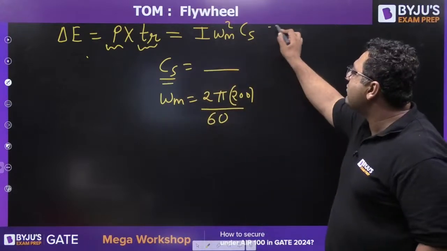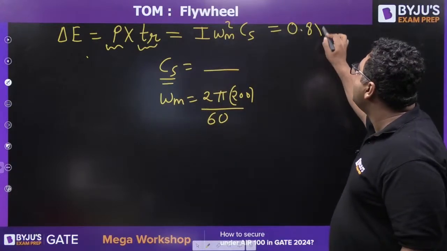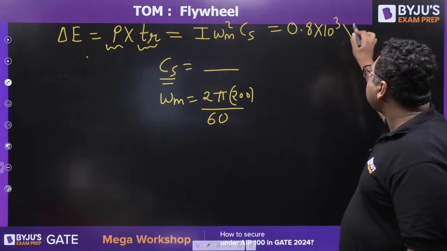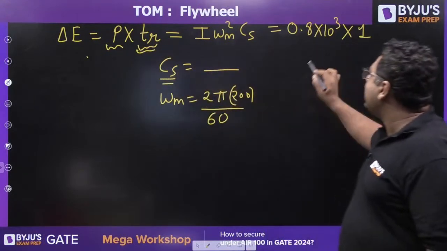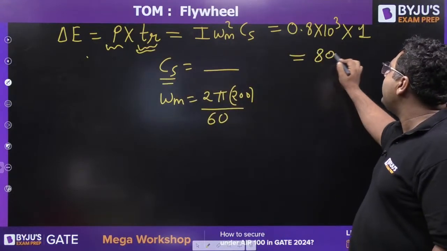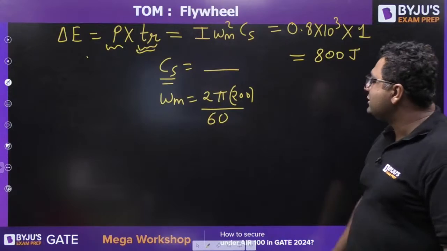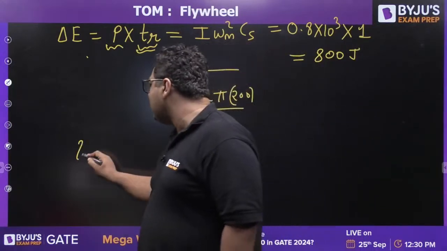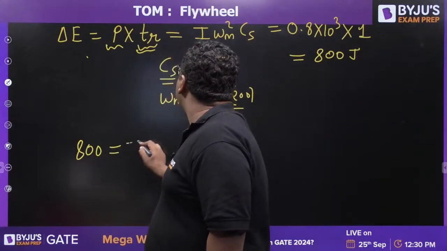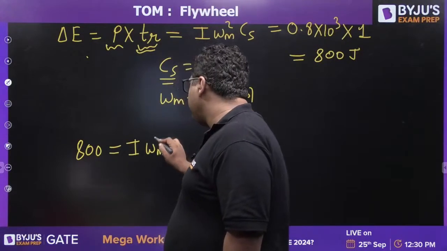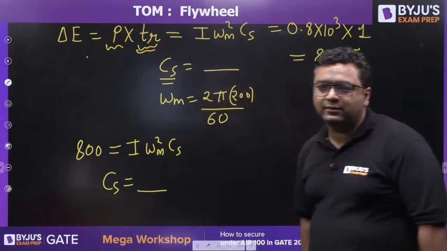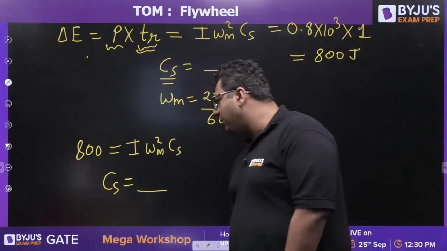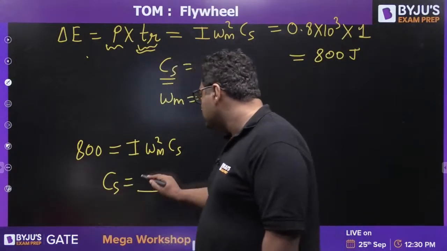It is given as 0.8 kilowatt into 10 to the power 3 into cycle return stroke time, which is 1 second. So you will be having 800 joules. You just need to equate this 800 joules to I omega mean square CS. You will find out the CS from that. Very good, Midhun.